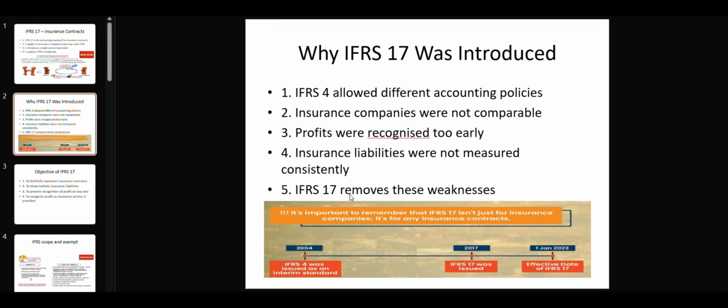In many cases, profits were recognized too early, even though the insurance service had not yet been provided. Also, insurance liabilities were not measured consistently. IFRS 17 was introduced to remove these weaknesses and bring consistency, comparability, and transparency in financial statements.